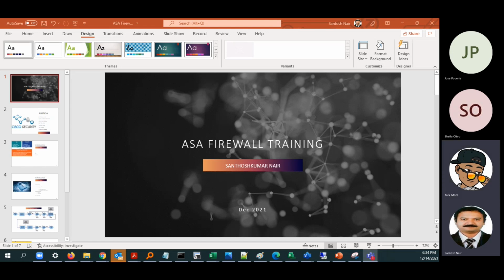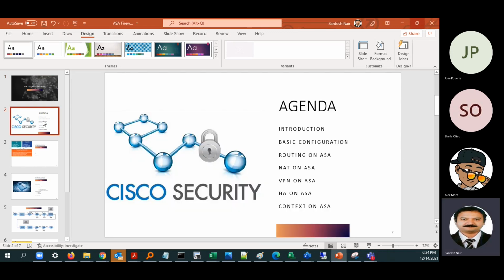Okay, that's fine. So basically, what we are going to cover here is an ASA firewall. We will have an introduction of ASA firewalls, and we'll do a basic configuration on ASA firewalls. I have scheduled a 5-day session, and this is the first day. We'll go through each of it and we will do labs in each of this, so that you guys become thorough. I would also recommend you build this lab and do it on your own also.